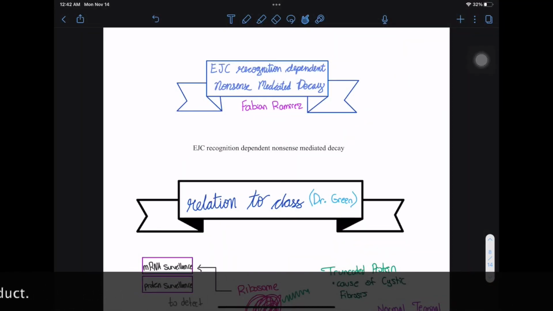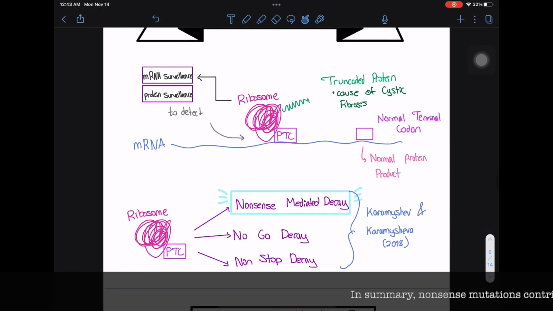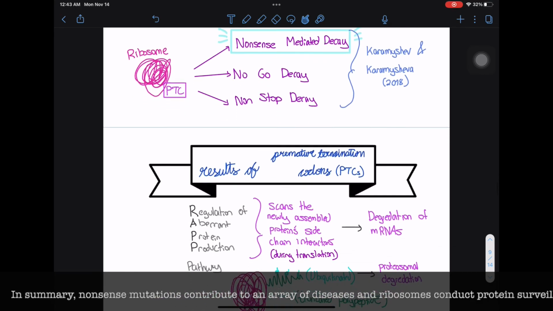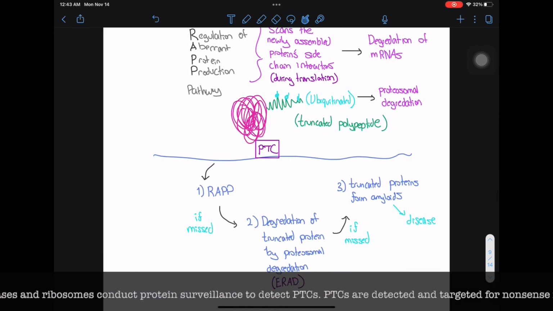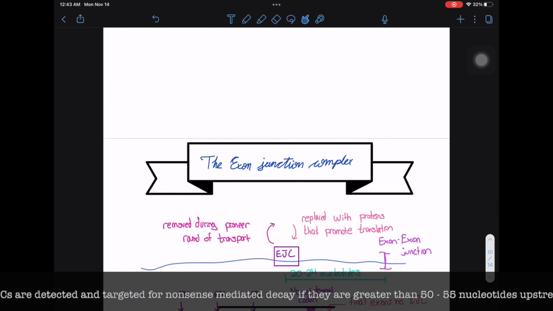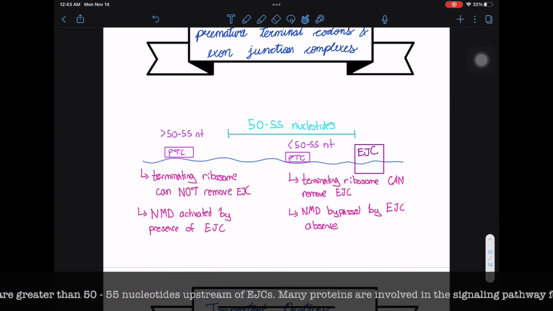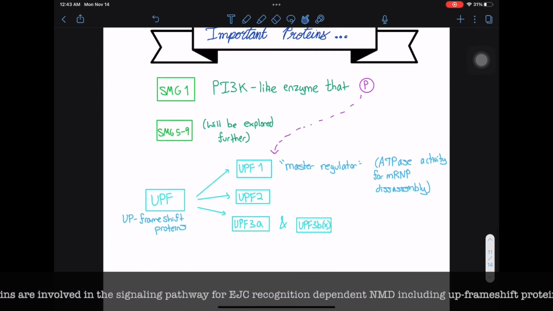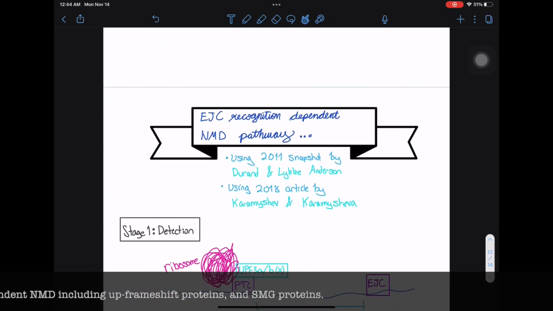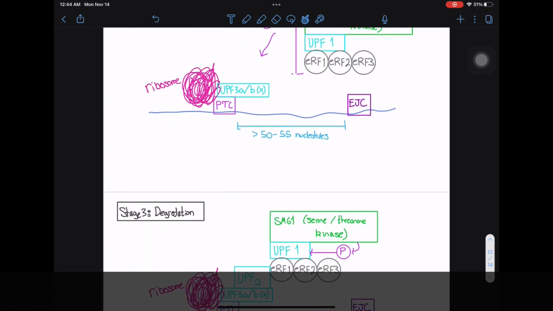In summary, nonsense mutations contribute to an array of diseases, and ribosomes conduct protein surveillance to detect PTCs. PTCs are detected and targeted for nonsense-mediated decay if they are greater than 50 to 55 nucleotides upstream of EJCs. Many proteins are involved in the signaling pathway for EJC recognition-dependent NMD, including up frameshift proteins and SMG proteins.